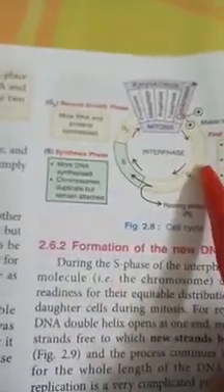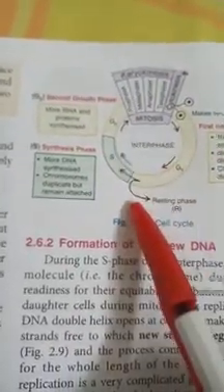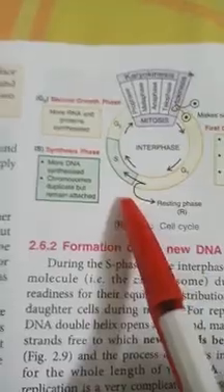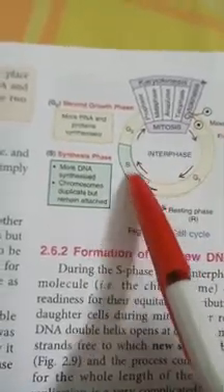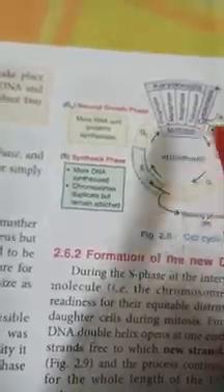This is shown by the diagram. The cell cycle is shown by this diagram. It will pass through growth phase 1, then the synthesis phase, then growth phase 2, then again the dividing phase.